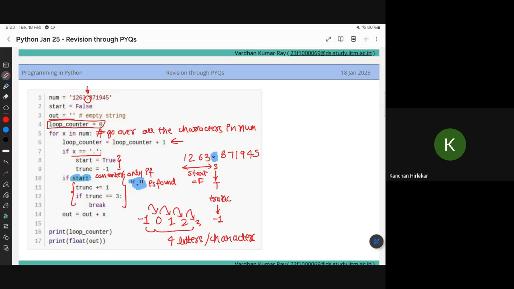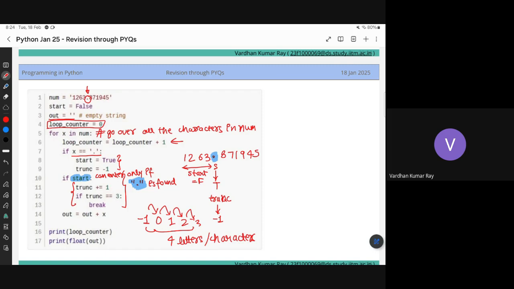If I assign trunk equal to 0 and the condition is trunk exactly equal to 2, then that will be the same output, right? Got it now? Yes. The idea is that it doesn't matter whether it is -1 or anything. You just need to reach 4 characters. You just add +4 to whatever number you started with. As soon as you reach the 4 characters after that point, you will break.